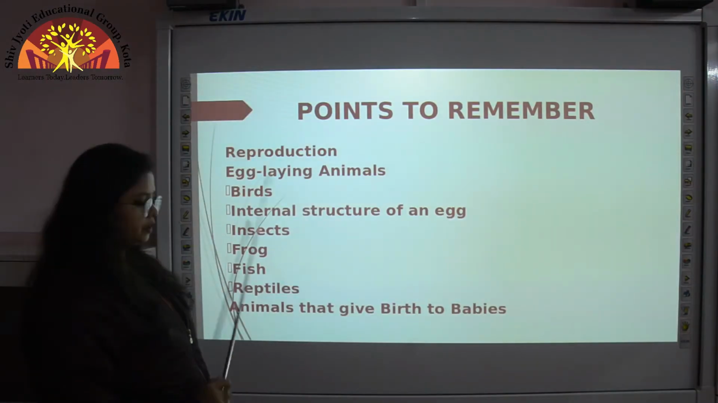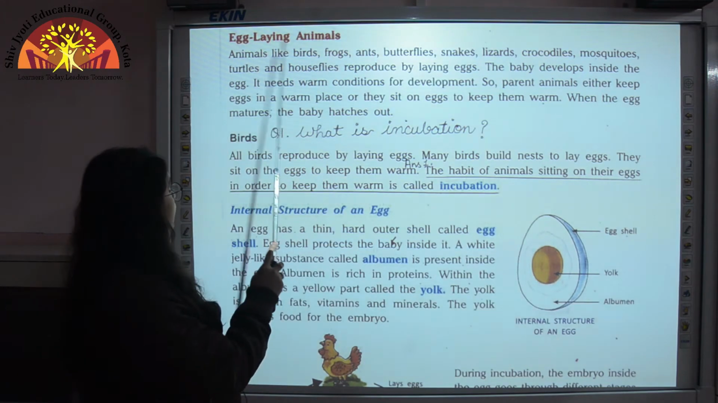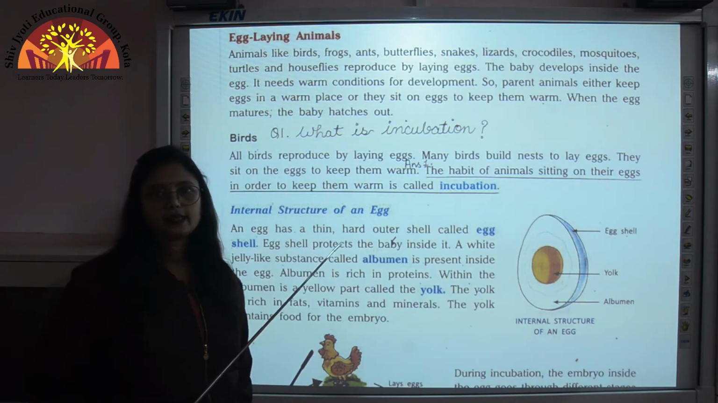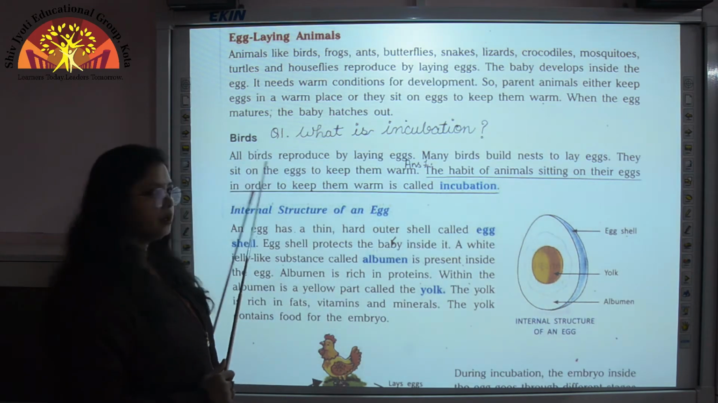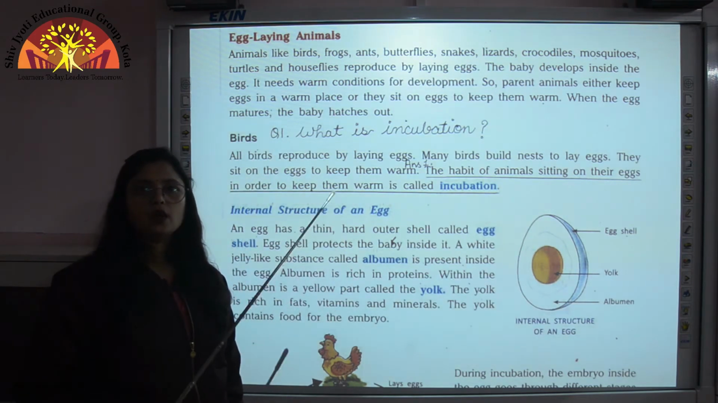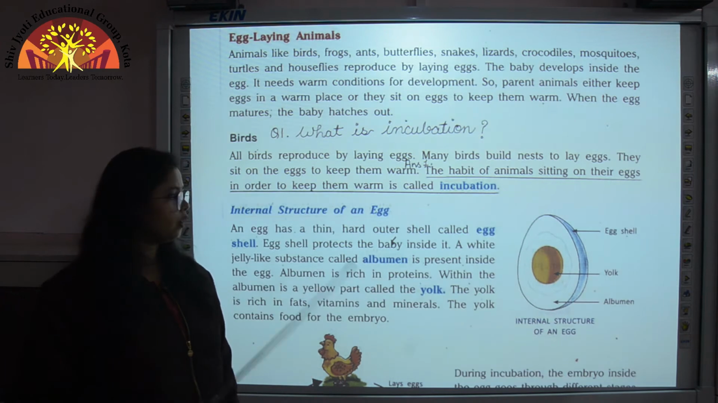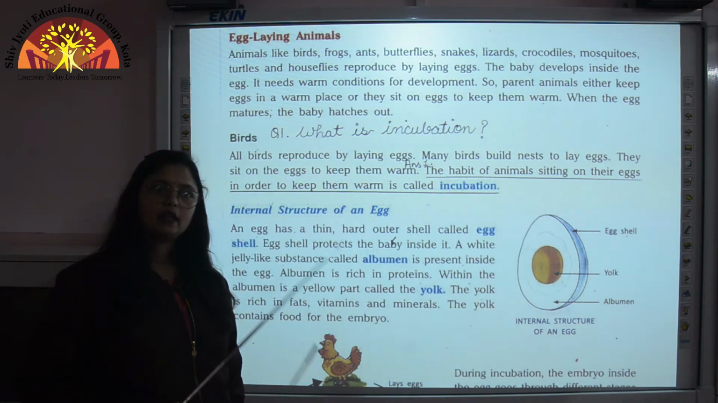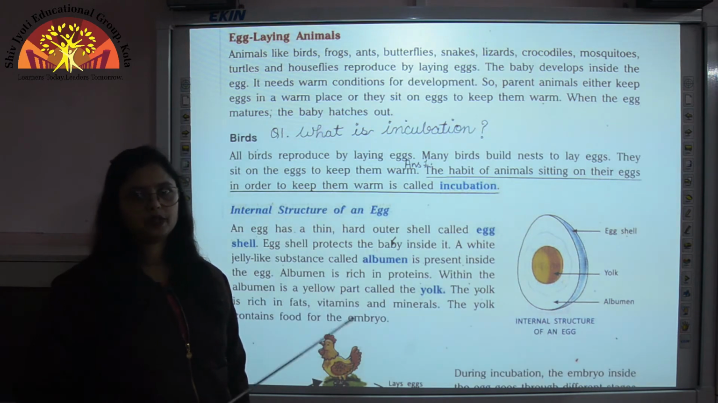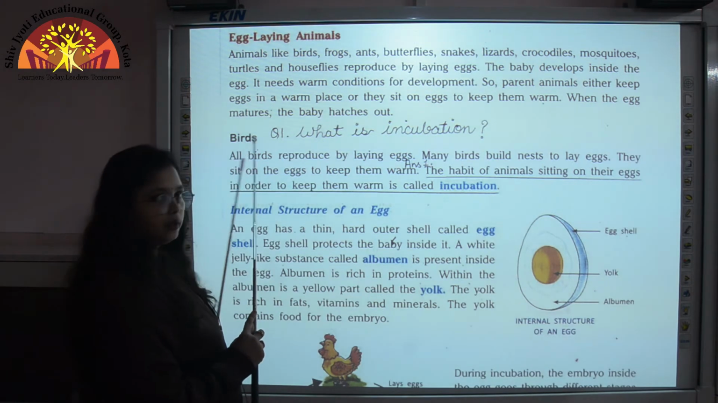Now we come to birds. Now children, as I have told you that egg-laying animals, so there are certain examples of egg-laying animals which we have studied in this chapter, like birds, insects, frogs, fish and reptile. So the stages of development from an embryo stage to the mature state is called as life cycle, and here we will study the life cycle of different types of animals which reproduce by laying eggs. So first example here is birds.